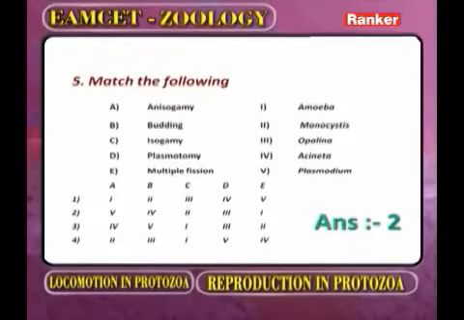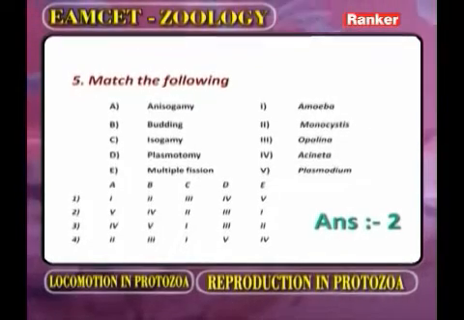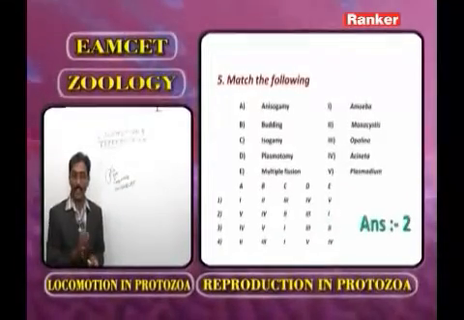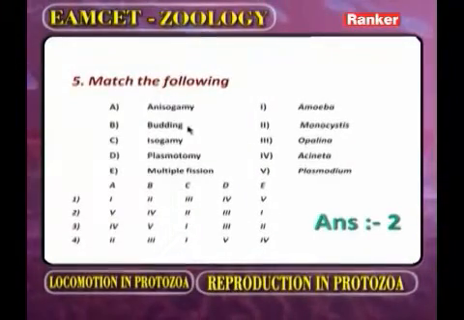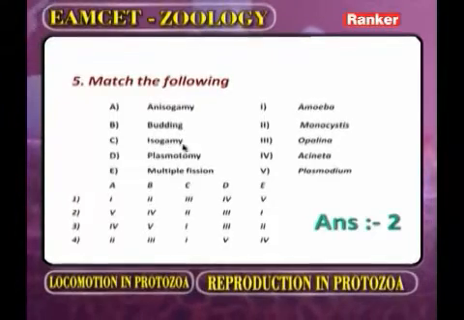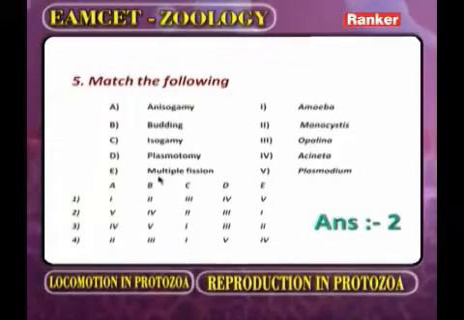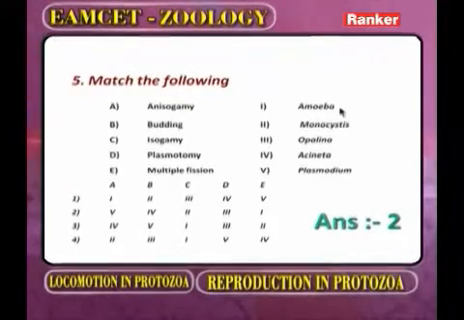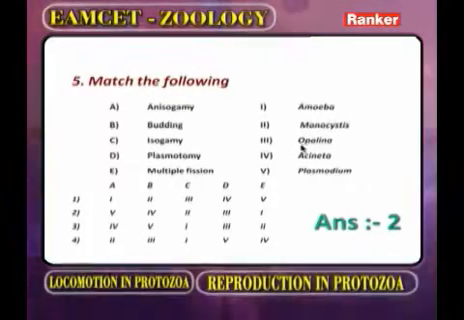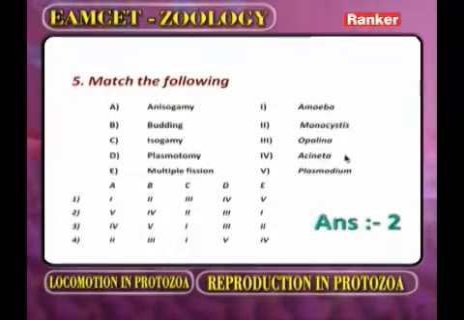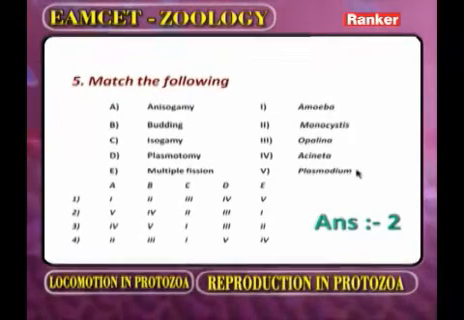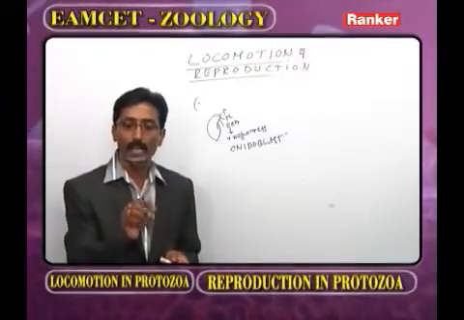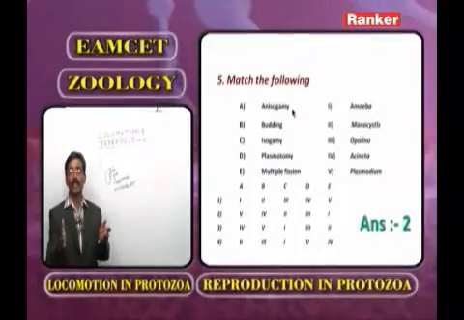Match the following. Now we have to observe what is present in list 1 and list 2. In list 1: A, anisogamy, followed by budding, followed by isogamy, followed by plasmotomy, followed by multiplication. Now you carefully observe list 2. One is Amoeba, second Monocystis, third Opalina, the fourth Acineta, and the last one Plasmodium. So far we have discussed some important points, and based on that you have to guess. Now anisogamy. What is meant by anisogamy?